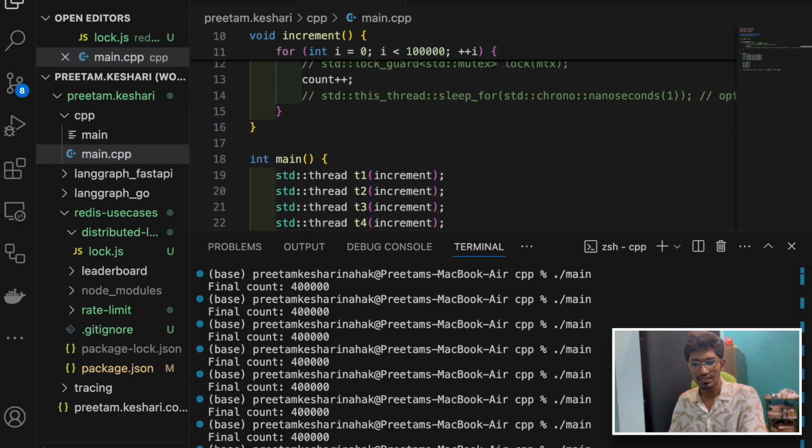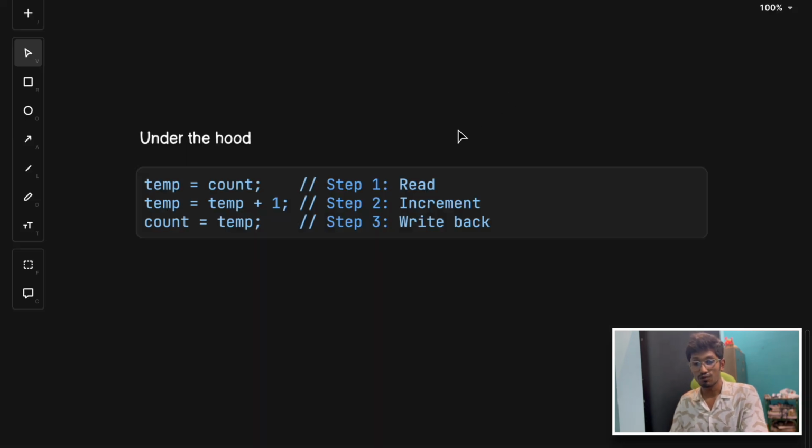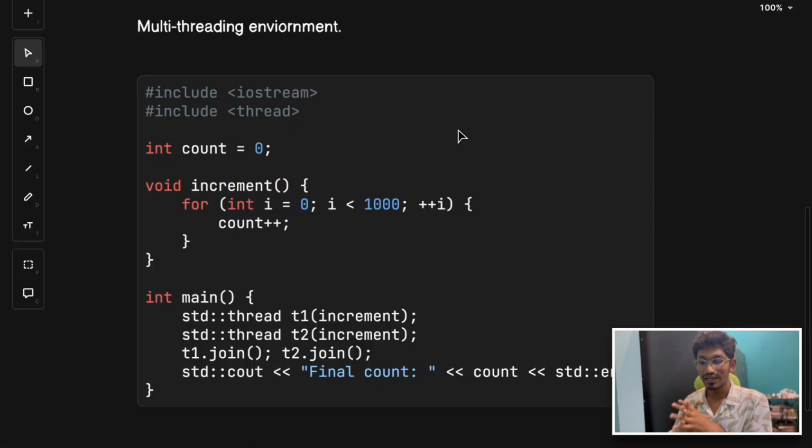So you know what's fascinating? This whole count++ issue helps explain why Redis is so fast. Redis handles millions of operations per second, but it never worries about thread safety. Do you know why? We're going to discuss it in our next video. So let's keep it for the next video.